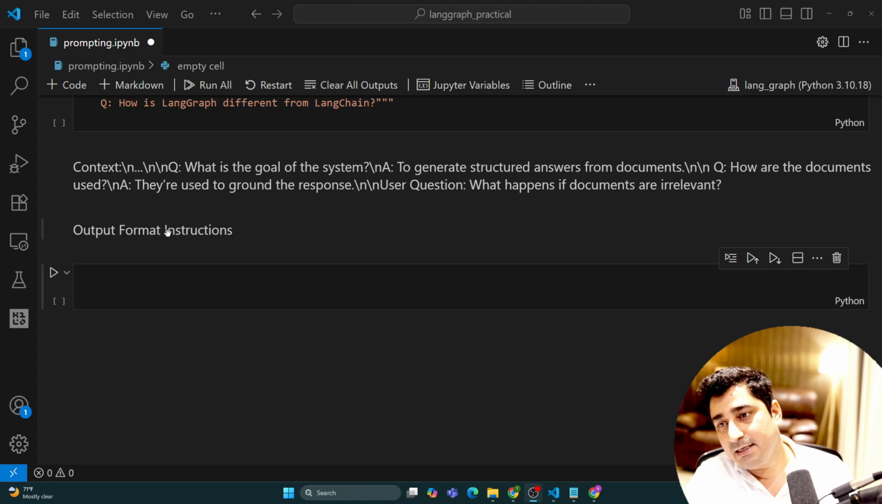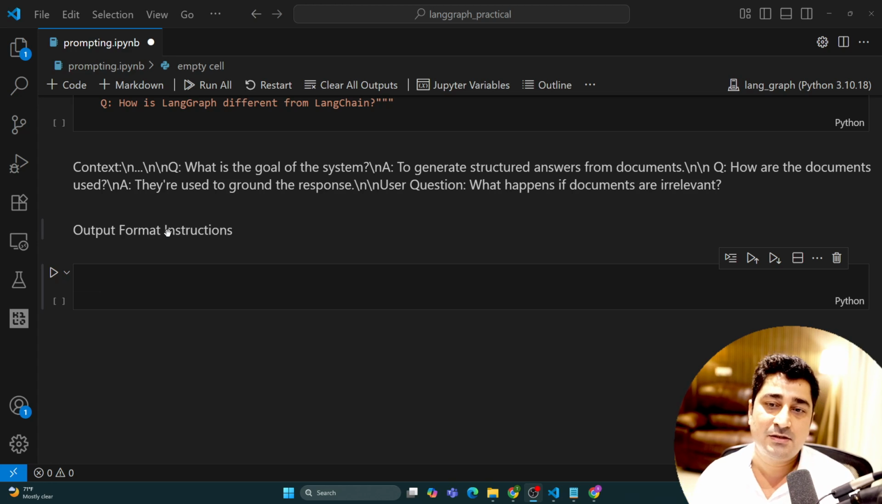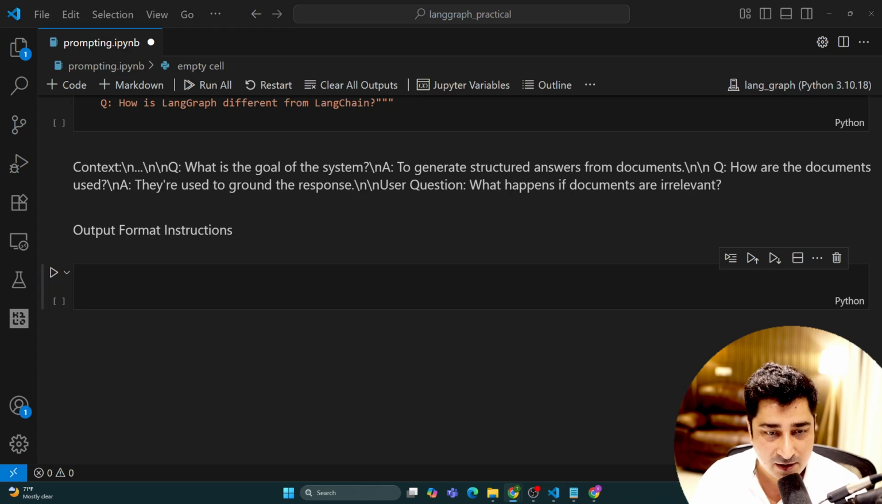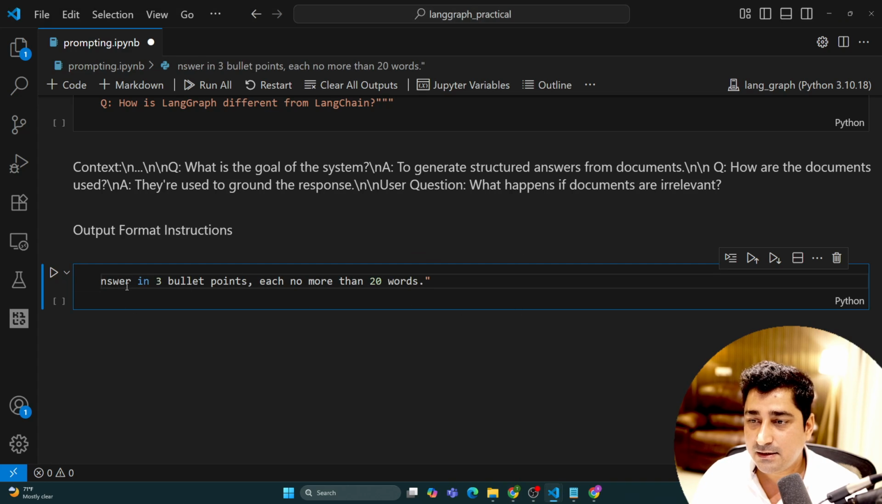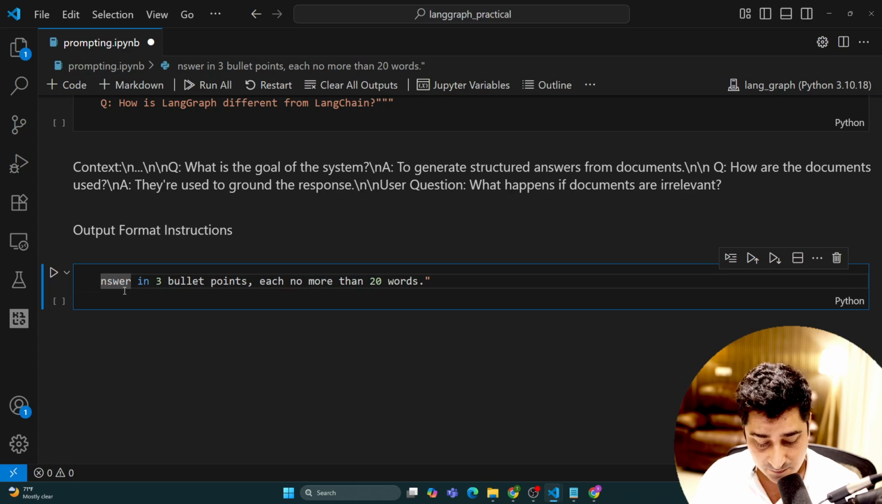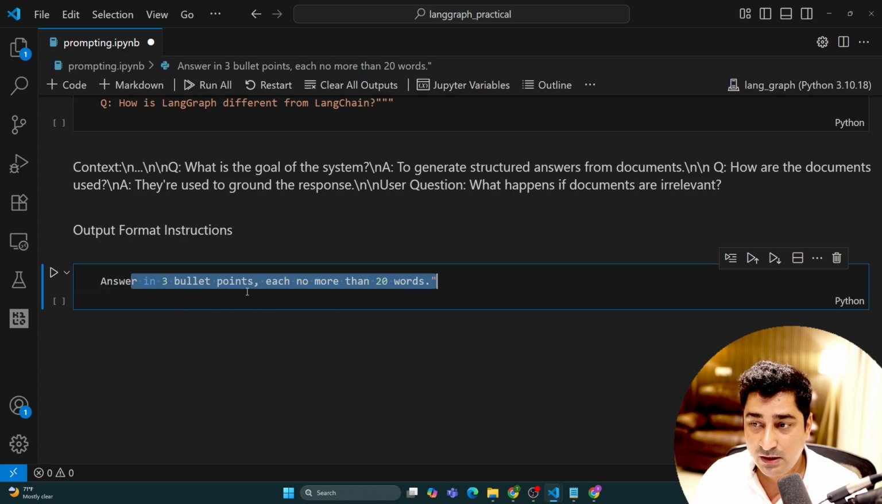As its name suggests, output format means you are supposed to mention a very clear instruction that says give me an output only in this kind of format. For example, if I'm trying to say, answer in 3 bullet points, each no more than 20 words, so give me an answer, but with only 3 bullet points.